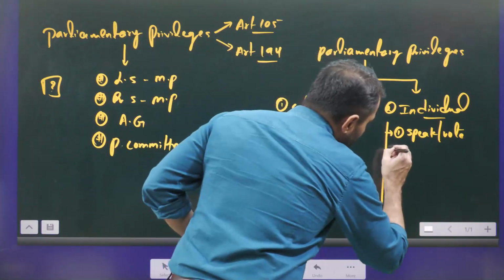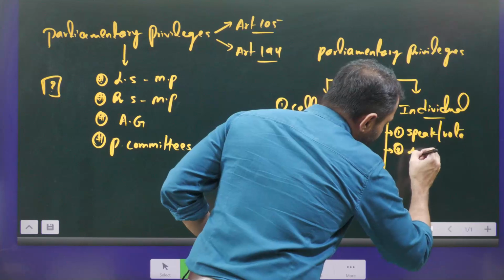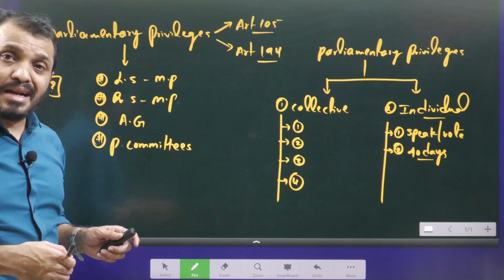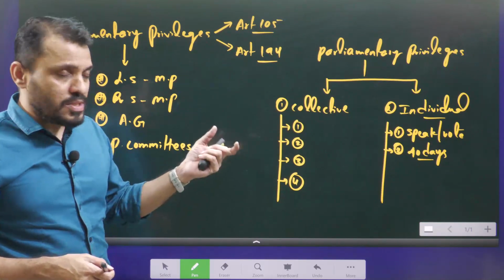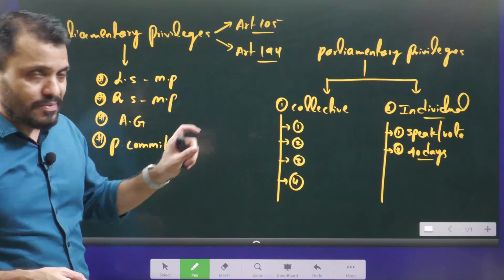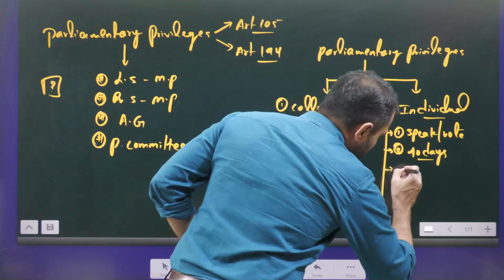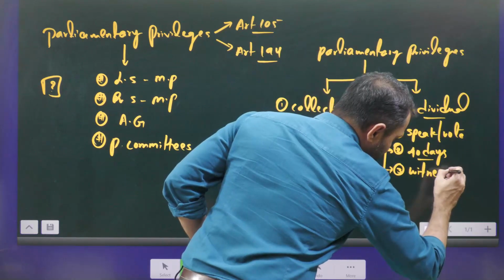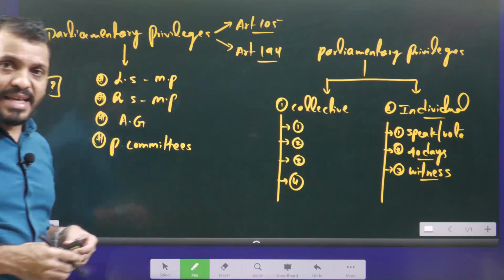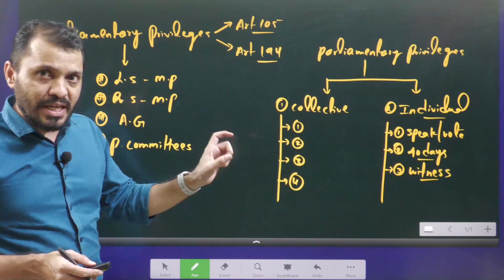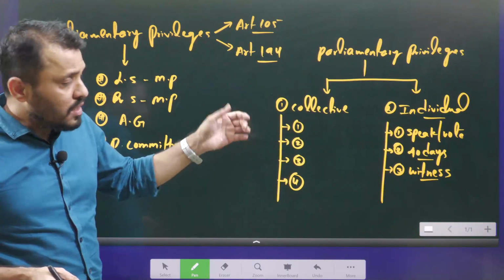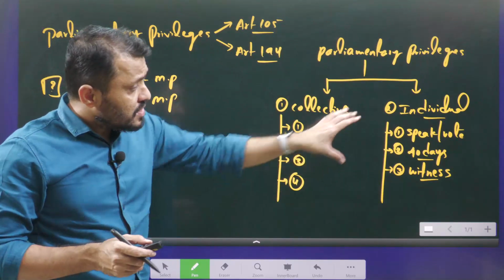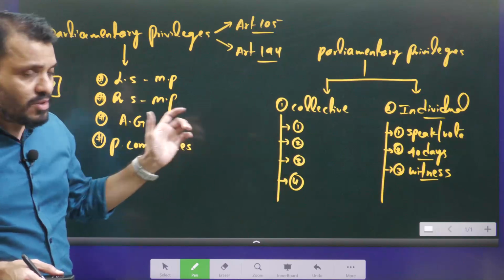And during parliament sessions, 40 days before and 40 days after, MPs cannot be arrested under a civil case. Of course, they can be arrested under a criminal case, but not a civil case. And when parliament sessions are going on, they cannot be called by any court to give witness. They are exempt from any court hearing. This is also an individual privilege related to parliamentary privilege. In this way, there are individual privileges and there are collective privileges.